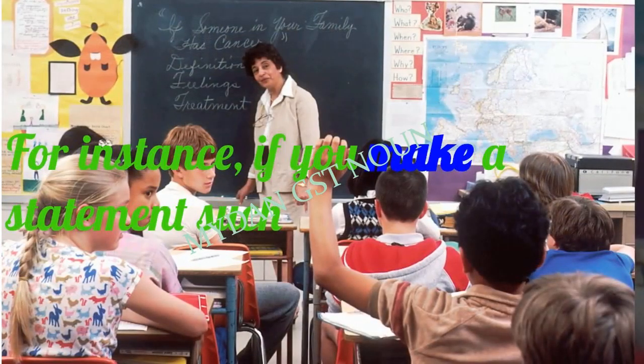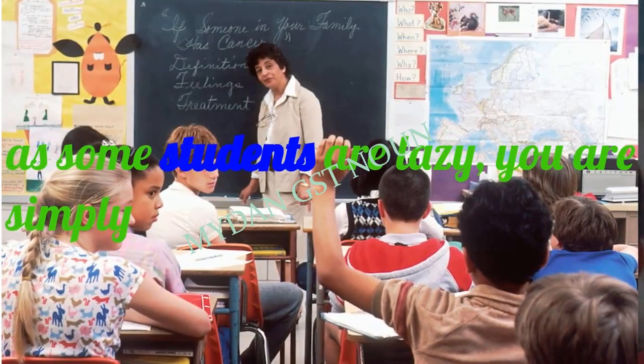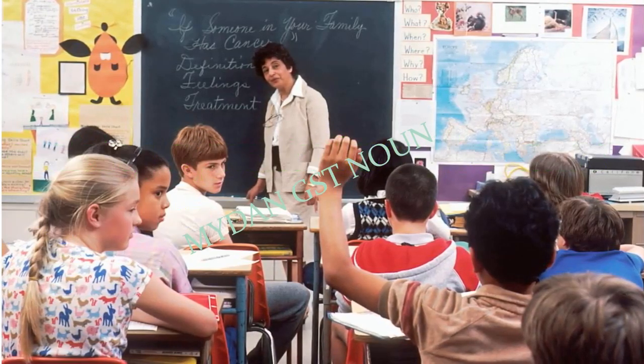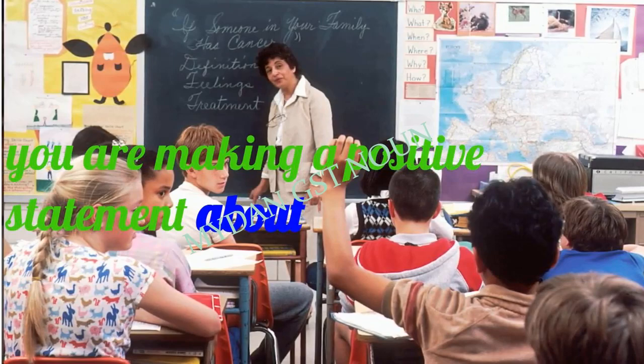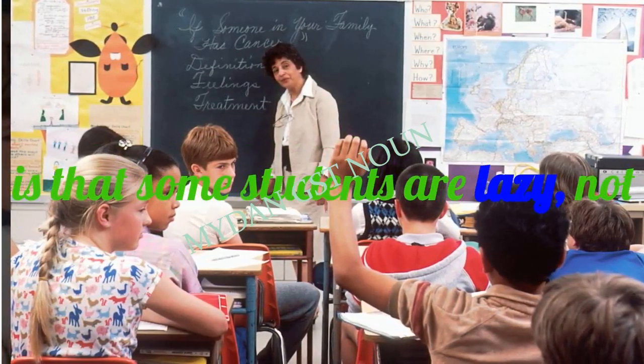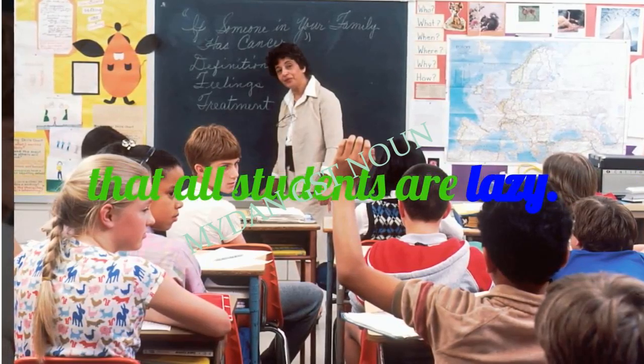For instance, if you make a statement such as, some students are lazy, you are simply making a particular affirmative proposition. You are making a positive statement about some members of the class of students. That is, that some students are lazy, not that all students are lazy.